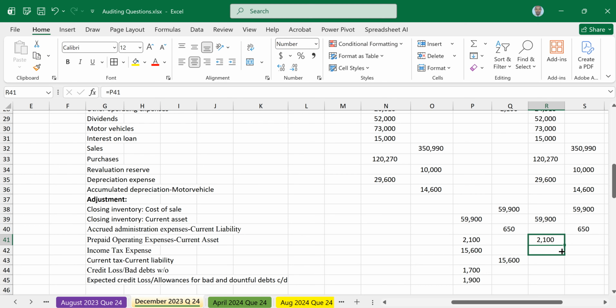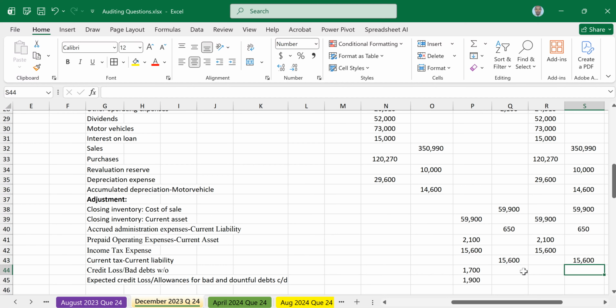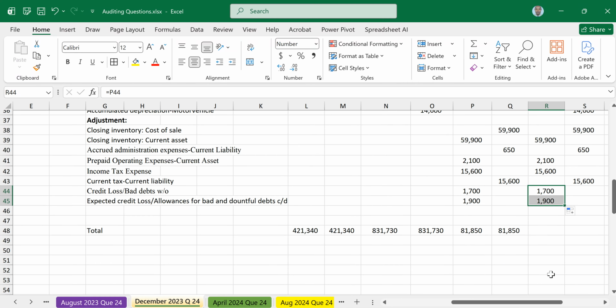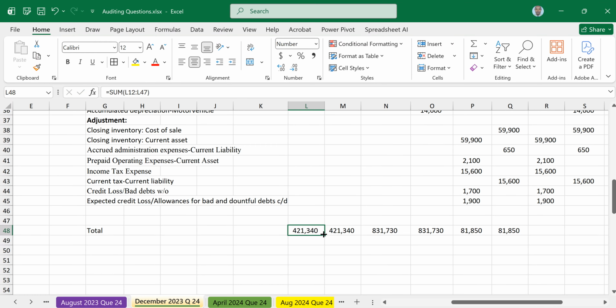This one is for the other side. Then credit loss, debit. Expected credit loss is also on the debit side. So that's how you do that other part. Then you readjust your formulas to pick everything again. So just drag down so that it picks everything, drag across. That should balance automatically.